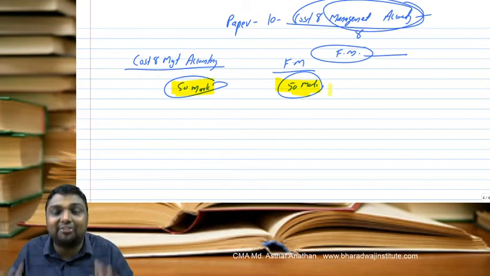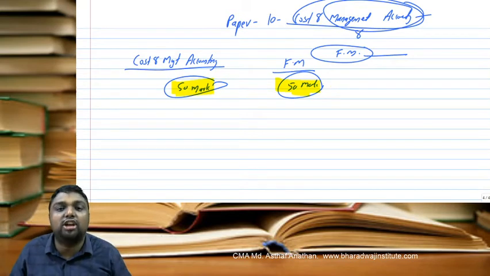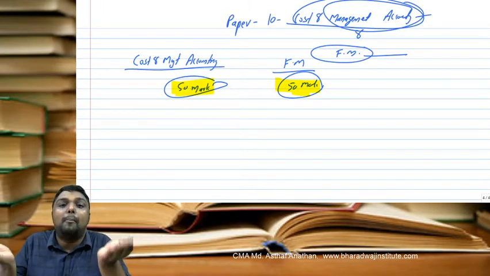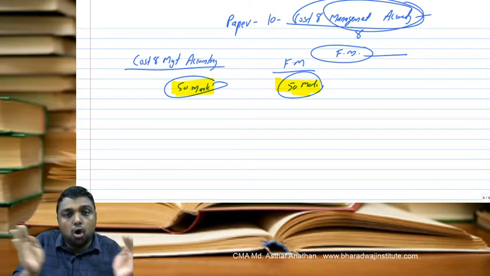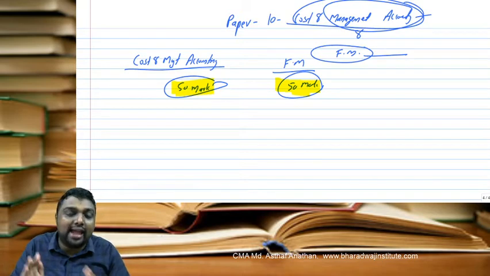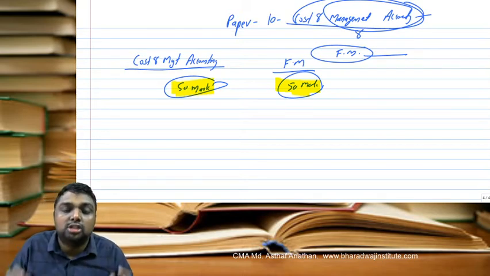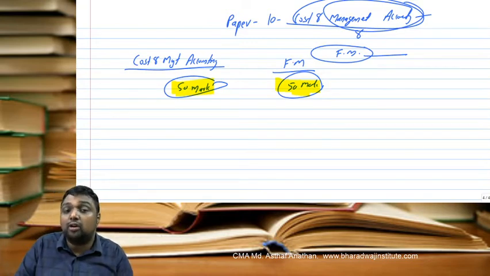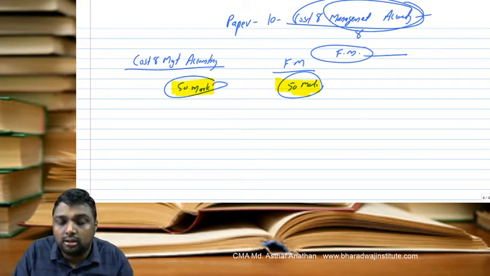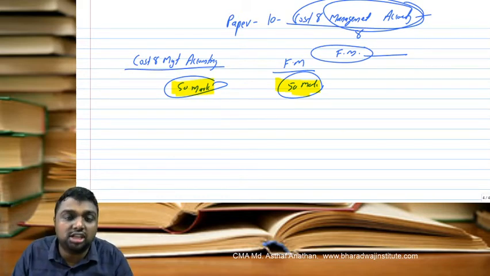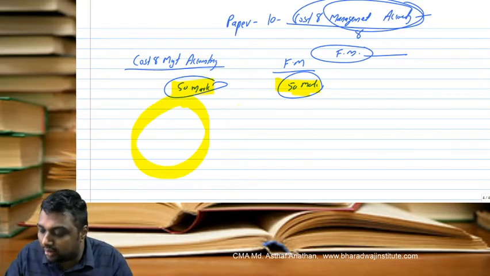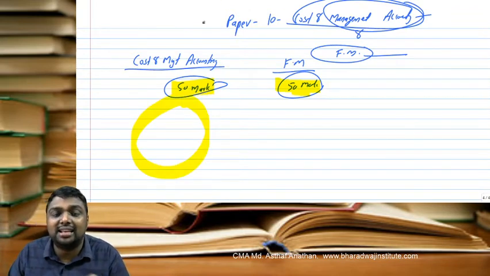So my dear friends, in this first introduction itself, what I have to highlight is that we have to balance both cost and management accounting and financial management together, so that we can get a 50-50 approach in both the papers. We have to study both together, because if you study full costing also, you can score only 50 marks. The syllabus of cost and management accounting is a lesser portion compared to FM.